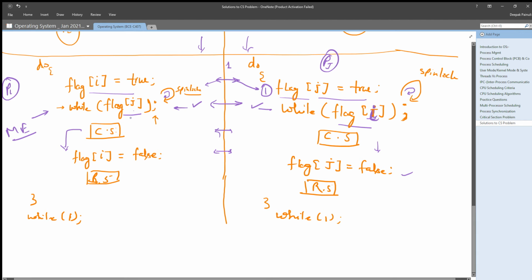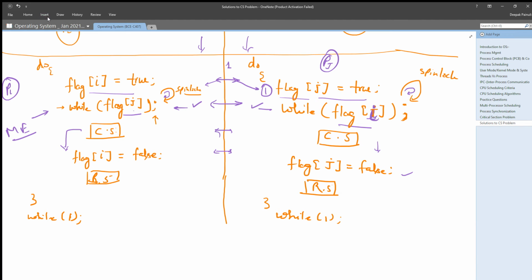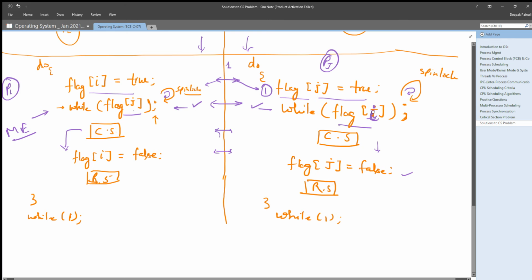Why? Because it is an infinite loop. Until and unless flag j is false, it will not break, and if it does not break, that means it will not get its critical section. In the same way, Pj will check the value of flag i. Now the value of flag i is creating confusion, so let us make it clear first.